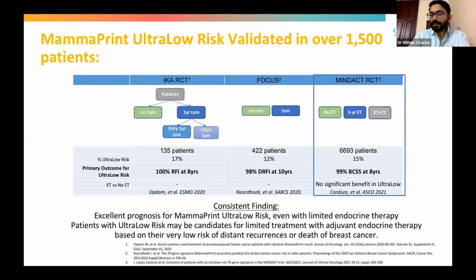It was seen that there was no significant benefit of adding tamoxifen or endocrine therapy in the ultra low risk. So this is one subgroup in which we can safely reduce the duration of endocrine therapy in our clinical practice. That is the benefit of comprehensive genomic profiling. We can know in which patient we need to give neoadjuvant chemotherapy, even in a clinically low risk group, and in which patient we can even think of reducing the duration of endocrine therapy. You don't think about chemotherapy. Reduce the duration of endocrine therapy to 2 years in ultra low risk MammaPrint cases.